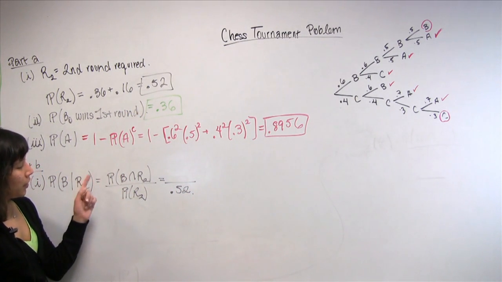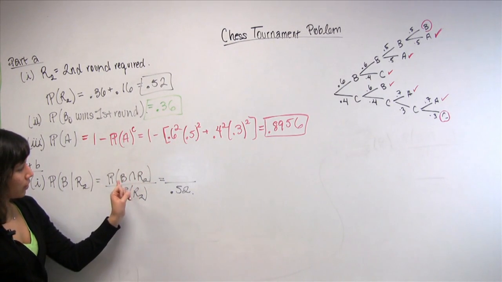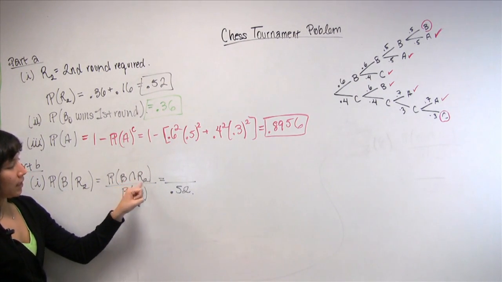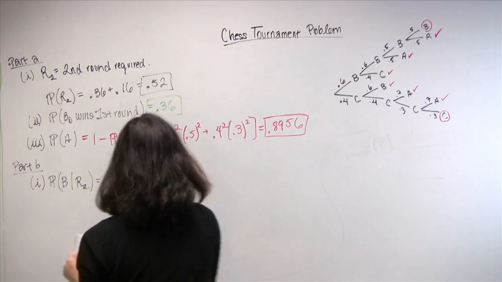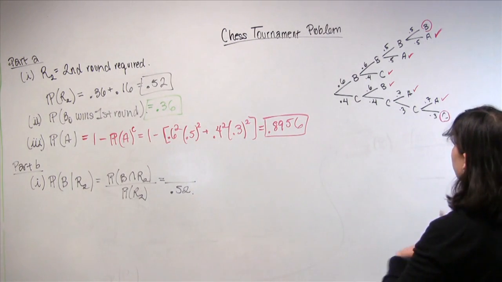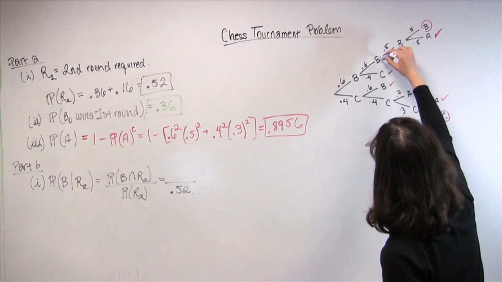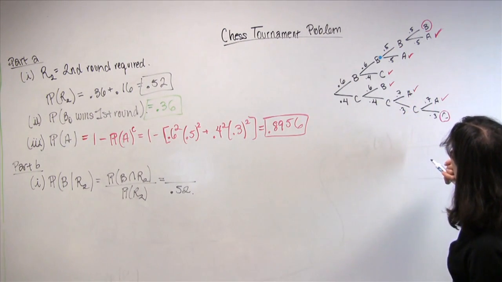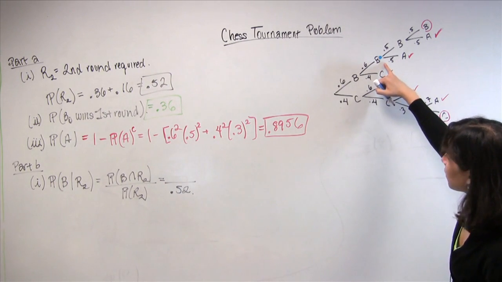So we need to go and figure out what nodes in that tree correspond to the event B intersect R2. So let's use a new color. Let's see, Bo is the surviving challenger here only, right? And R2 is automatically satisfied, right?